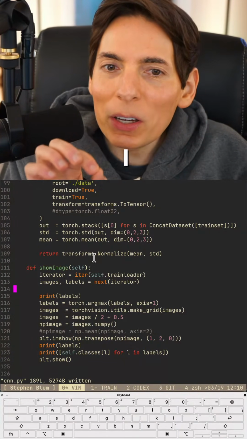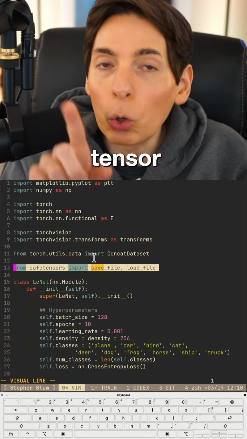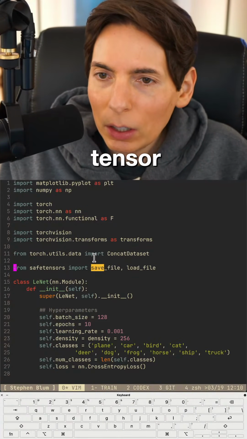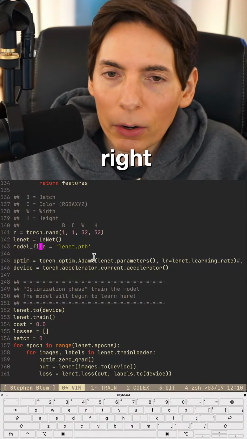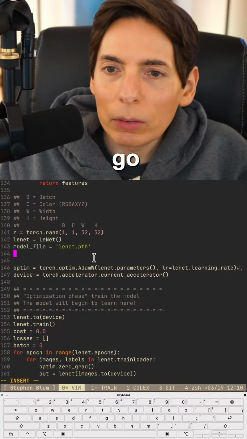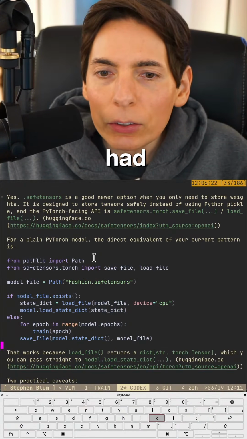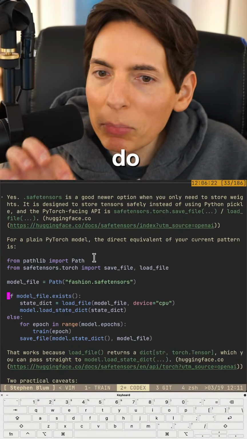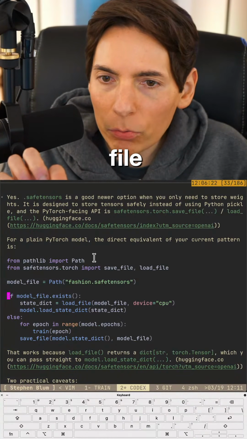Okay, I think we got everything we need. We installed all our libraries. We're going to do safe tensors now because Torva said use safe tensors. So we're going to do that. And we're going to do that here. Where's our model file at? All right, we're here. All right, so we'll go. Let's bring our codex back real quick because we had this is the we'll do the same thing except with load file and save file. Okay, model file looks good.